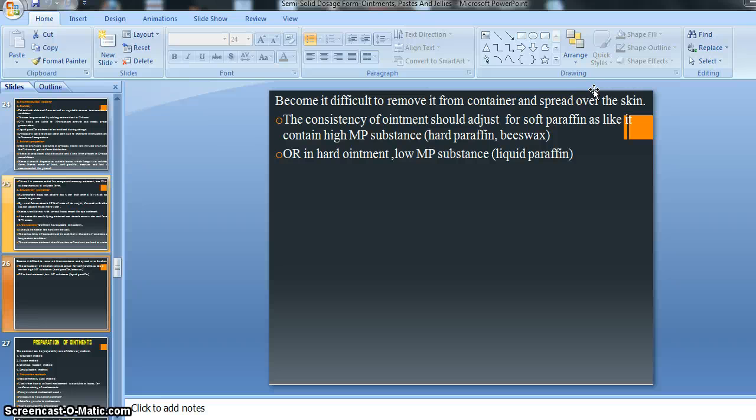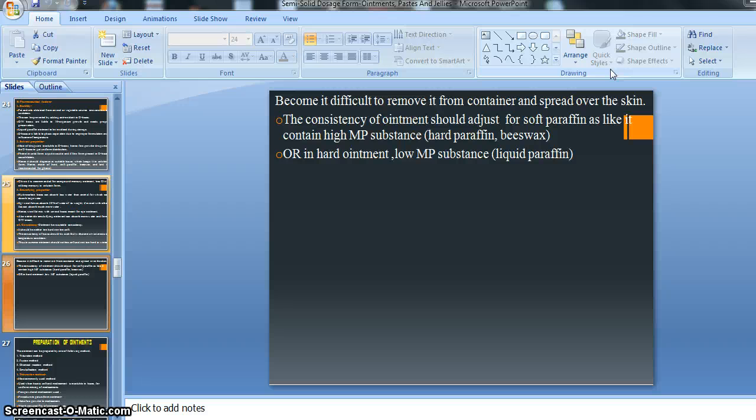Means for achieving good consistency of our ointment basis, there is a recommendation for using some higher melting point substance and lower melting point substance, and the use of these higher and lower melting point substances changes with the ointment basis, whether it is soft or hard, right? So there is a recommendation for adjusting the consistency, means according to our need we can adjust our consistency.